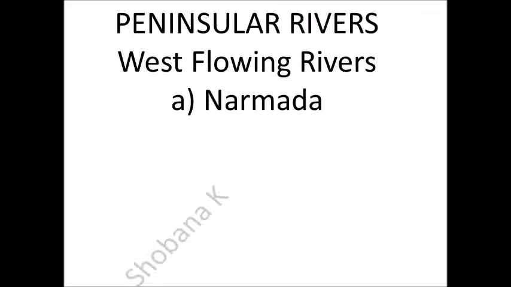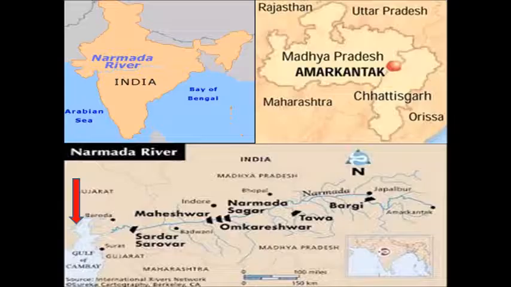We have learnt about the east flowing rivers. Now we will learn about the west flowing rivers. First, Narmada River. Narmada River rises in Amarkantak Plateau in Madhya Pradesh at an elevation of about 1057 meters and flows for a distance of about 1312 kilometers.